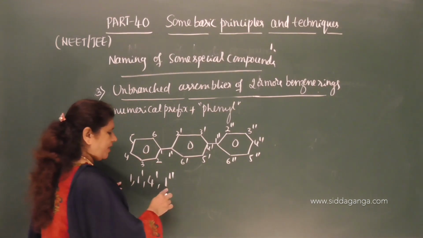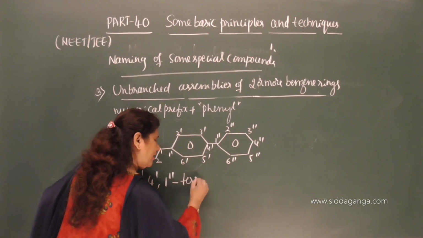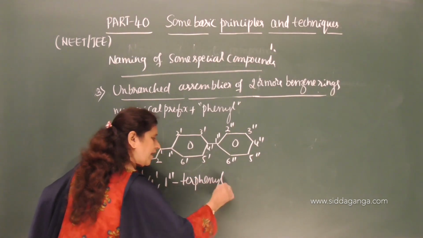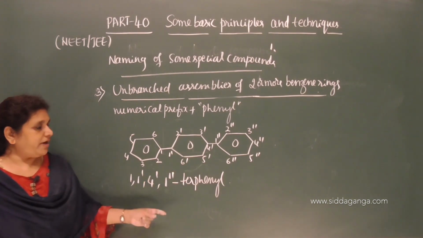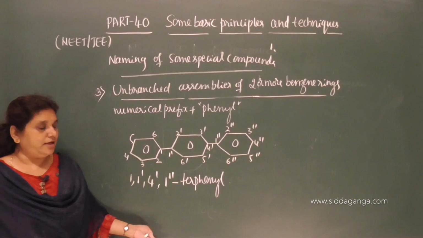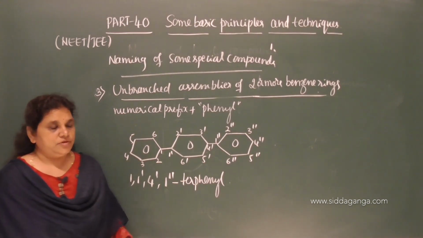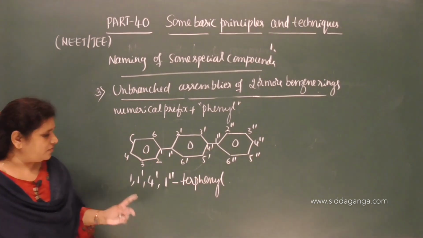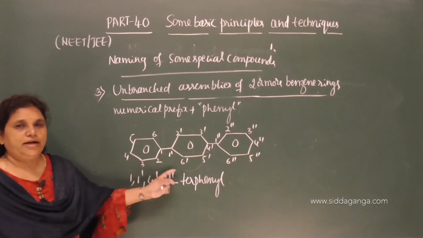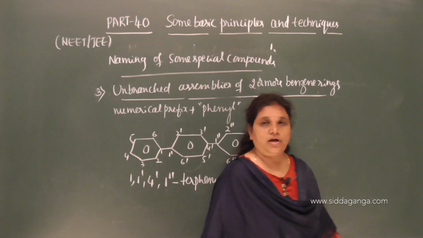So these are the bridge carbon atoms. Then how many rings are there? 3, so terphenyl. If 2 benzene rings are there, then biphenyl. If 4 are there, quaterphenyl. Like that you have to give the name. So 1, 1 dash, 4 dash, 1 double dash give the bridge carbon atoms. So this is about the naming of special compounds.